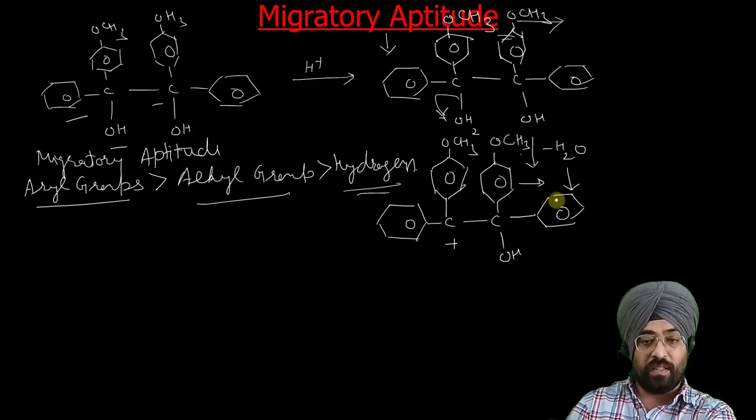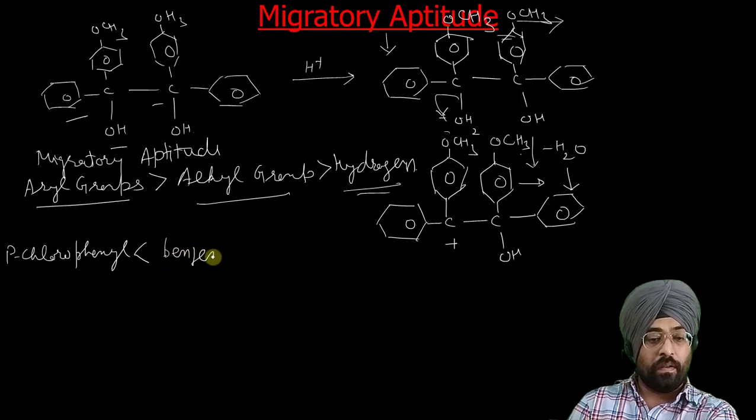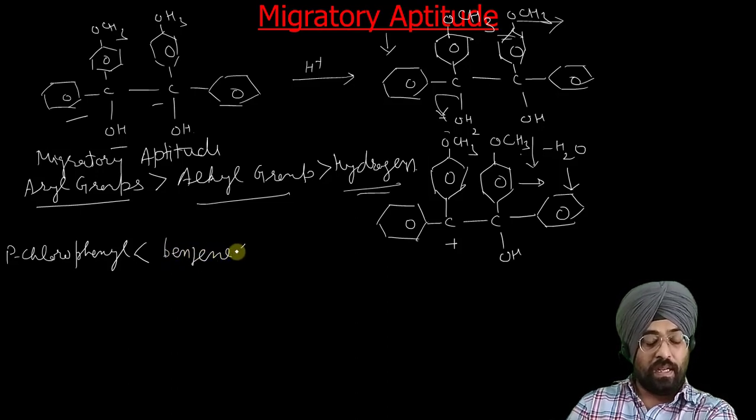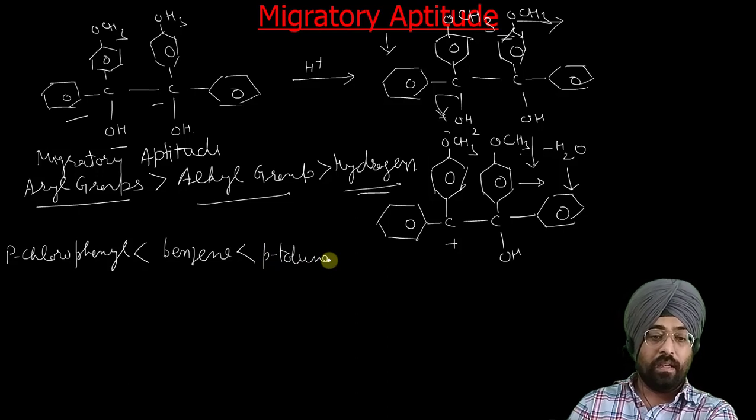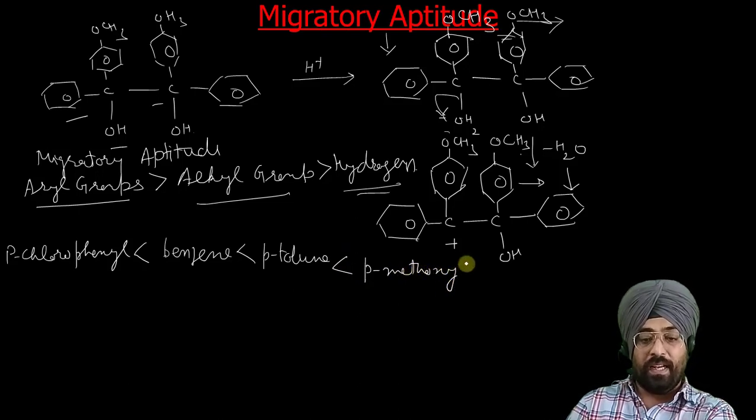Now as both these are aryl groups, but one has a substituent and one has no substituent, so parachlorophenyl has less aptitude than benzene, which has less migratory aptitude than paratolyl, which has less migratory aptitude than paramethoxyphenyl.